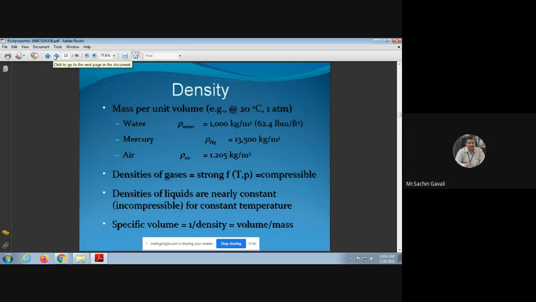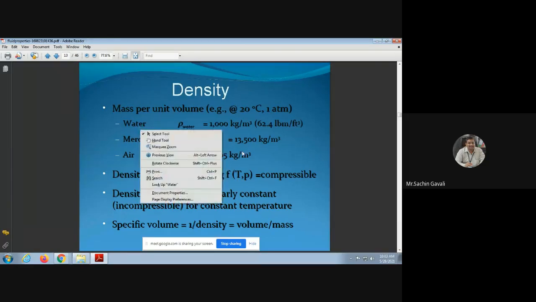density of the fluid, a very important property. How do we define the density of a fluid? So density is nothing but mass per unit volume. At standard STP condition, that is atmospheric temperature of 20 degrees Celsius and 1 atmospheric pressure, density is defined as mass per unit volume, and the standard density of water we consider as 1000 kg per meter cube, and mercury we consider as 13,600 kg per meter cube.